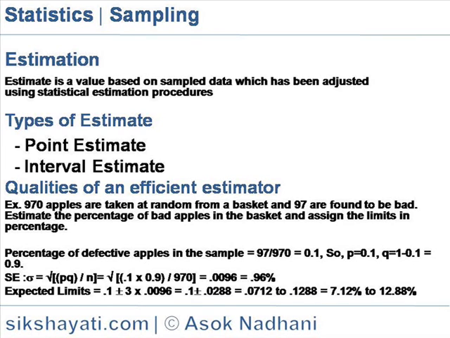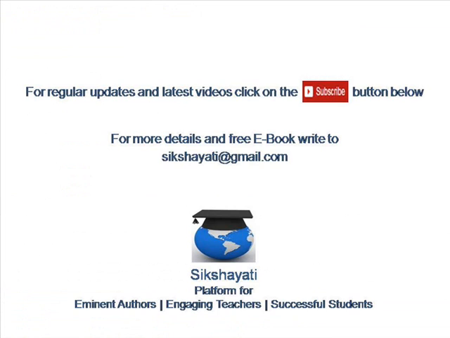So expected limit is P plus or minus 3 into 0.0096 is equal to 0.1 plus or minus 0.0288 is equal to 0.0712 to 0.1288 is equal to 7.12% to 12.88%.